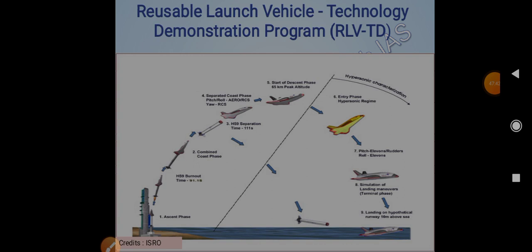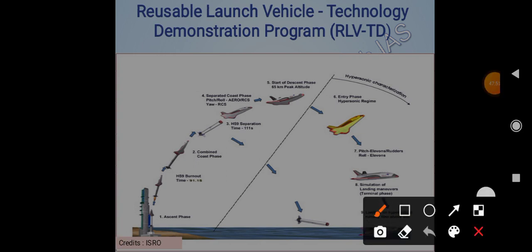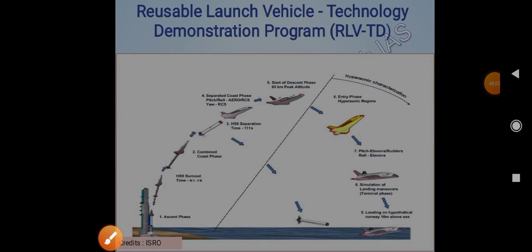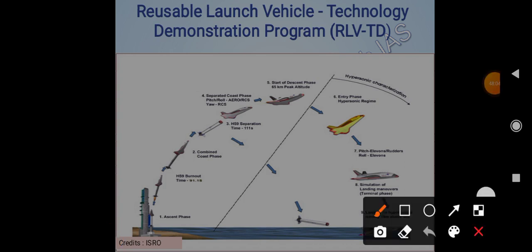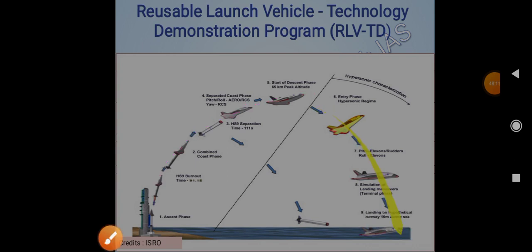So now we have reusable launch vehicle technology, the reusable launch vehicle technology demonstration program. Hope you will understand with this picture. We are sending our rocket, and here it is coming down, so it is getting wasted. So what if we use it again? Here is the ascent phase, but later it has to descend.